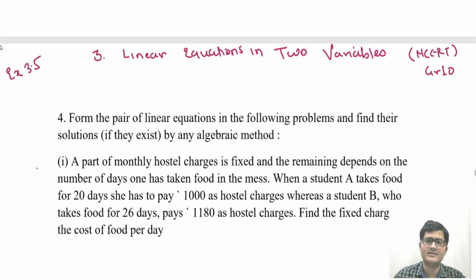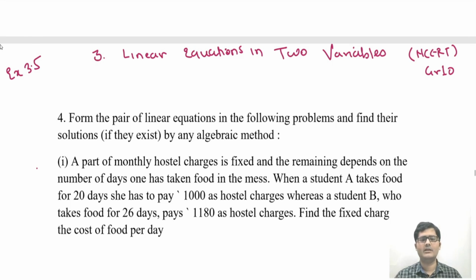We are studying Linear Equations in Two Variables, Chapter 3, NCERT Grade 10, Exercise 3.5. Let's start with the question. We are right now on question number 4. What we have to do in question number 4: form a pair of linear equations in the following problem and find their solution if they exist by any algebraic method. So we have learned three algebraic methods: elimination method, substitution method and cross multiplication method. So any method we can use here. Let's start with the first question.